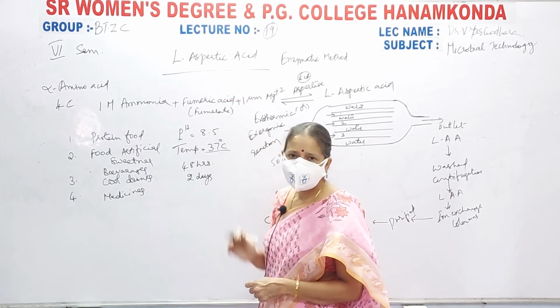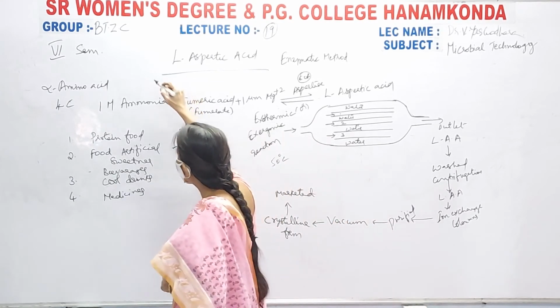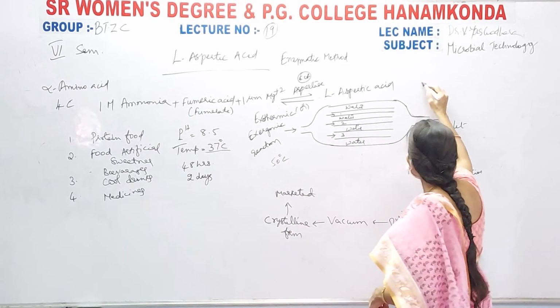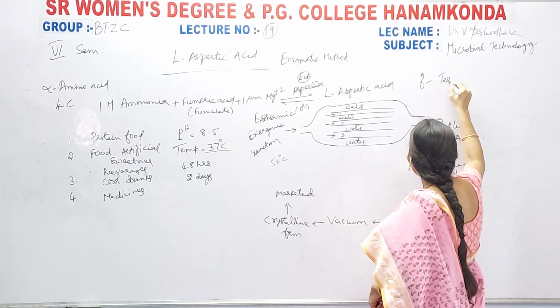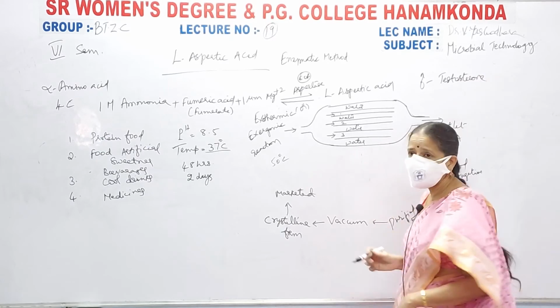This L-aspartic acid is used in your body. In males it helps in the production of the hormone testosterone.